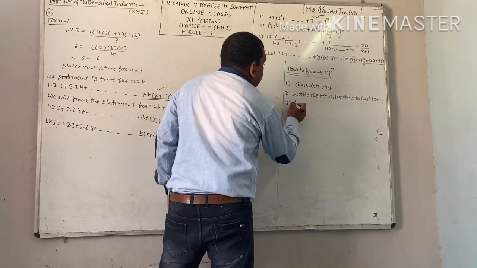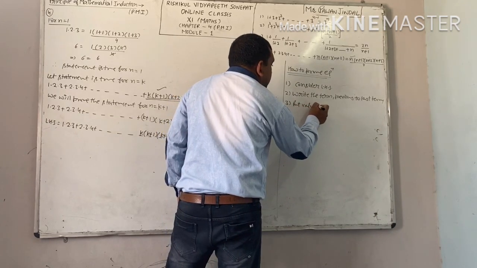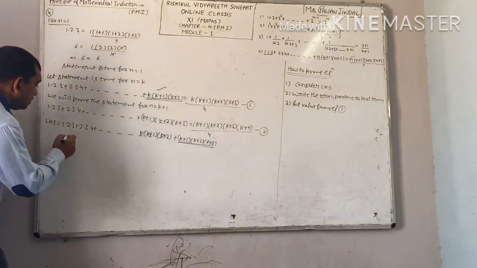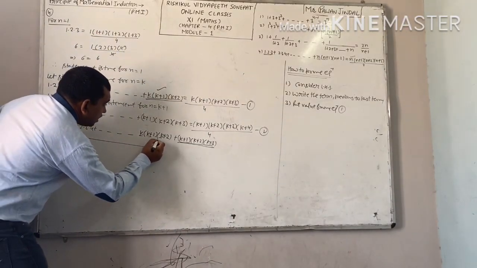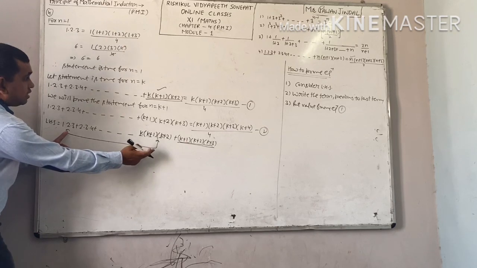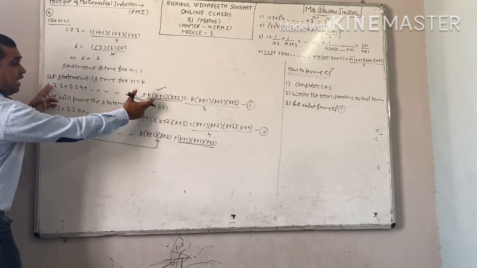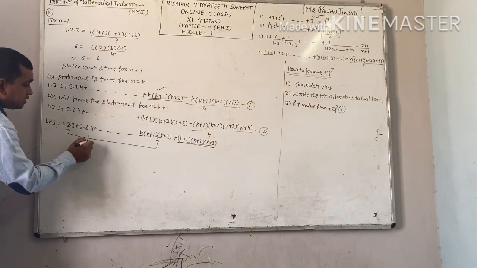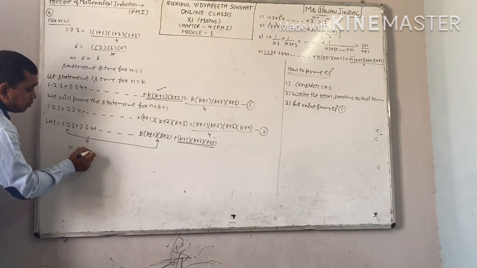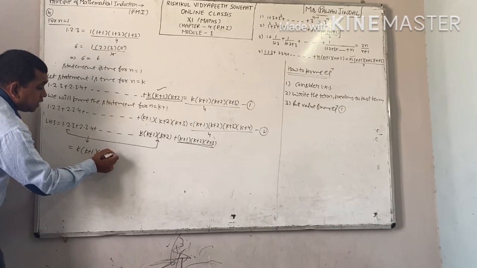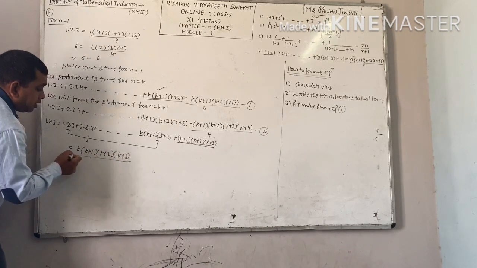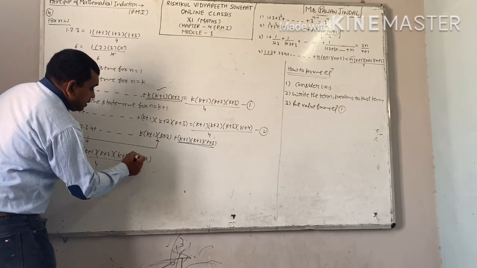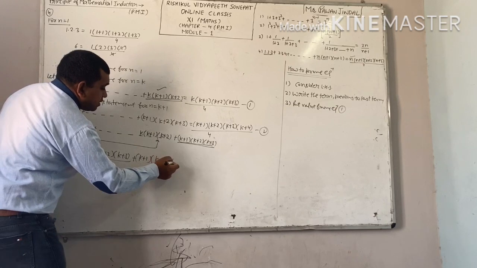Next, put the value from equation number 1. Now you can see this is clearly the left hand side of equation 1. You can see here this term is similar to equation 1, and we know the value of this one. The value of this one is k, k plus 1, k plus 2, k plus 3 divided by 4. This is, plus k plus 1, k plus 2, k plus 3.